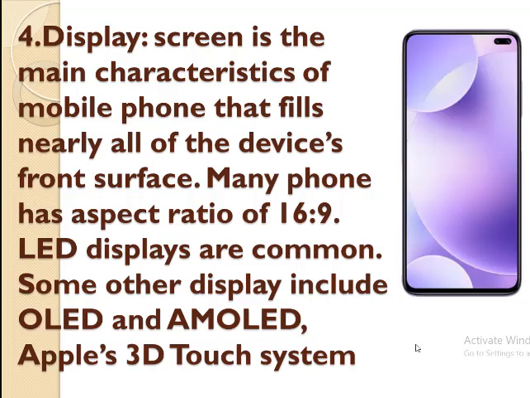Next is the display area or the screen, which is the main characteristic of mobile phones these days. In the smartphones which you use nowadays, almost the whole front surface of the phone is used for displaying. Normally the phone has a screen aspect ratio of 16:9, and this display is an LED display. There are other displays used in some phones, OLED or AMOLED. Then Apple has the 3D touch system.